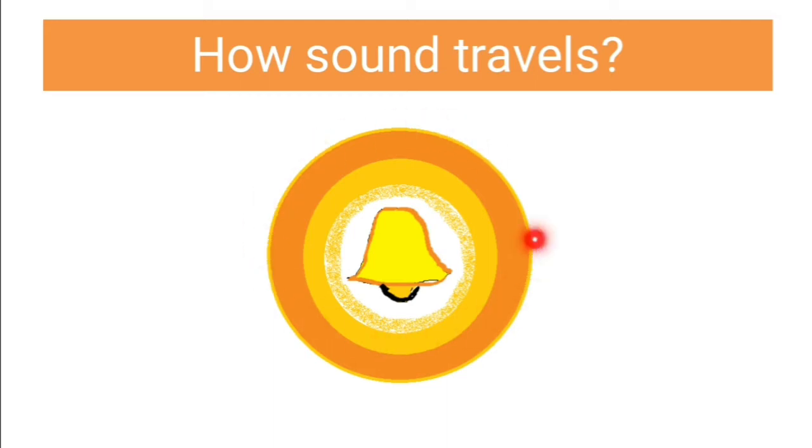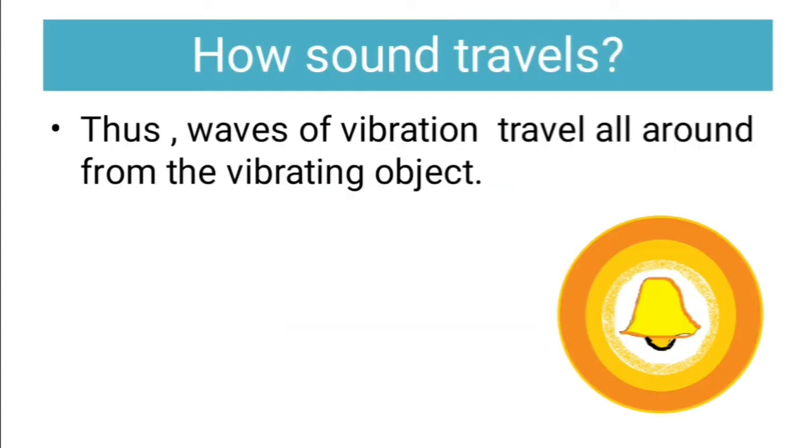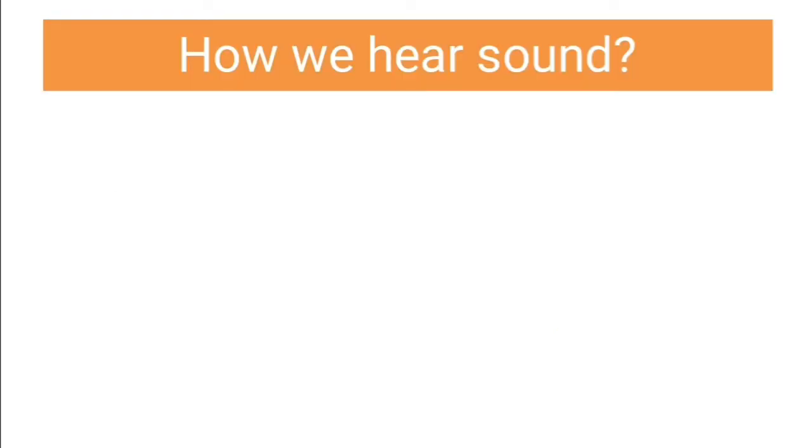Since this is a screen, I cannot show you a three-dimensional sphere, but I have tried to show concentric circles. But in reality, these are spheres. Thus, the vibrations travel all around from the vibrating object.